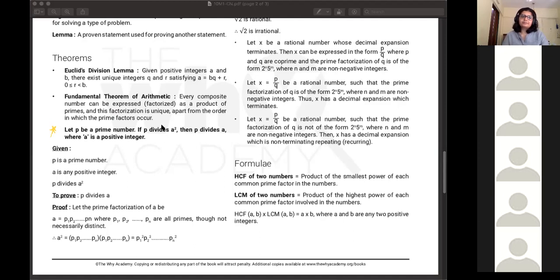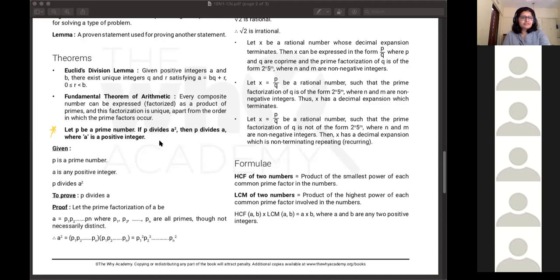Okay. So P is a prime number which is a factor of A square. A square means any square number. Can you give me an example of a square number? A bigger number, don't give 4 or 9.